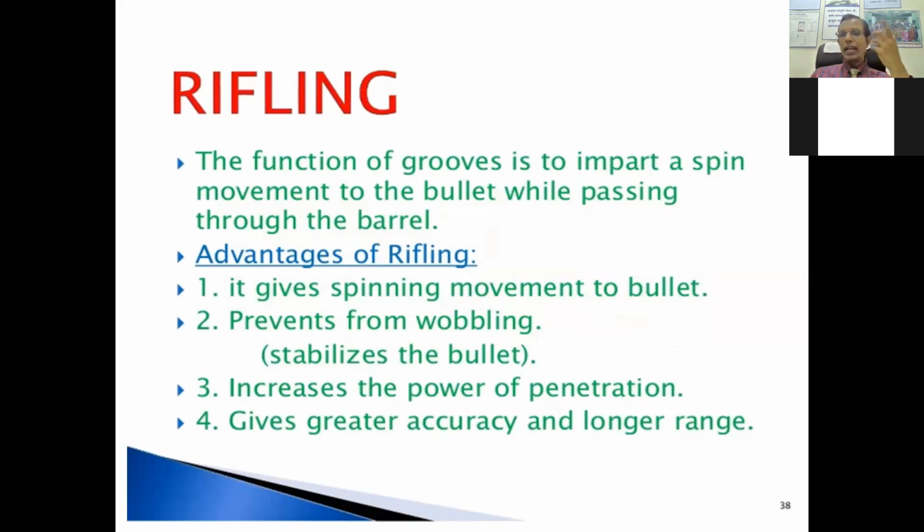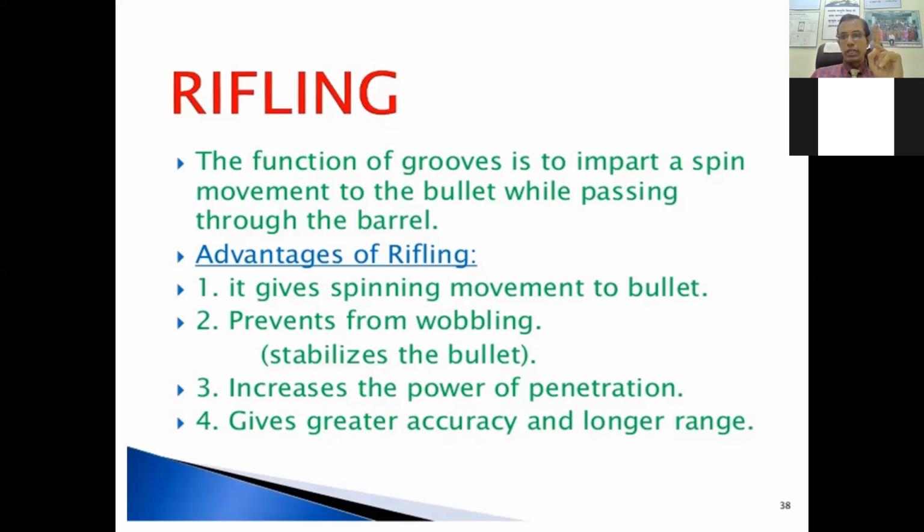Why are these grooves and lands present? Grooves and lands are present to give the spinning movement to the bullet. What is the importance or function of rifling? Due to these grooves and lands, it gives the spinning movement.